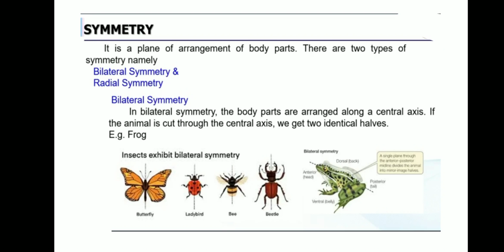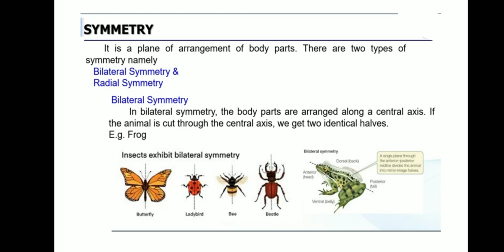If a body is cut, two identical equal parts can be got. That is called bilateral symmetry. These kinds of organisms all come under bilateral symmetry. See, many insects are noted for you, frog, even human beings come under this category only. Okay, so these organisms constitute bilateral symmetry.